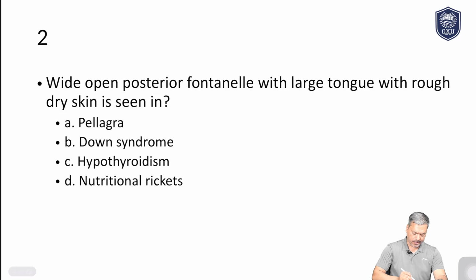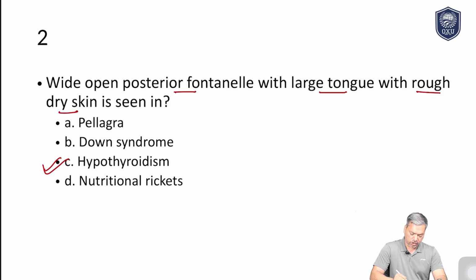Now see here, wide open posterior fontanelle with large tongue and rough skin. Rough and dry skin is seen in which of the following conditions? So this is the MCQ here. Now remember, there are certain conditions where the anterior and posterior fontanelle will be quite large according to the age. One of the most common causes is hypothyroidism, and this is the answer here, because we have got some other clues also.